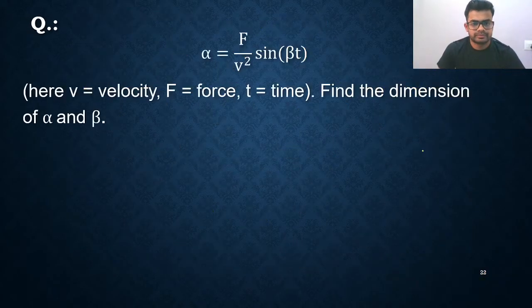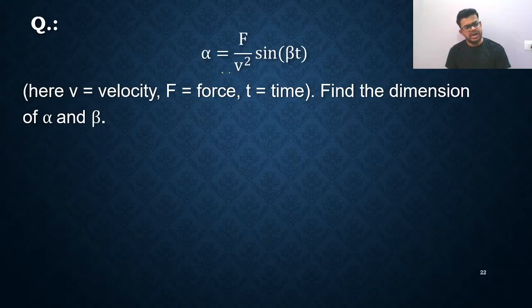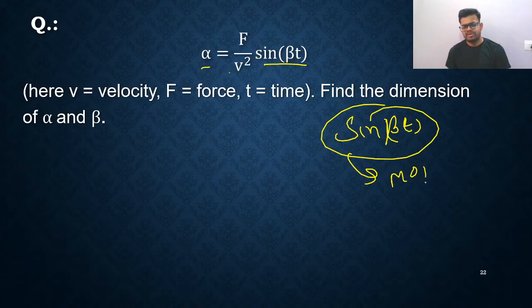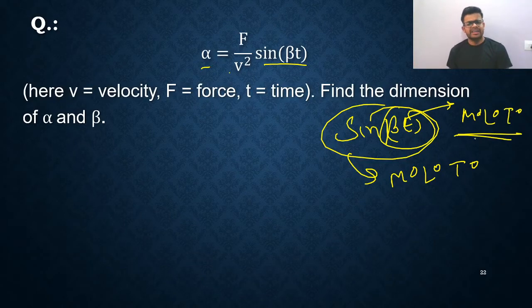Next, another question in front of you. So you can see F upon v square is there. Alpha is equals to F upon v square sine beta t. So you know one thing: anywhere it is written sine alpha, sine beta t, anything, this is always dimensionless. So it will have M0 L0 T0. And inside that, beta into t will also be M0 L0 T0. Inside any trigonometric function, there will be an angle, and that is dimensionless. Entire trigonometric function itself is also dimensionless. So it is written alpha is equals to F upon v square.